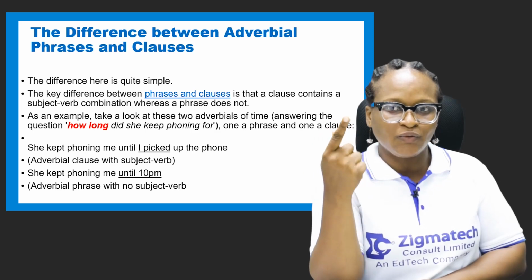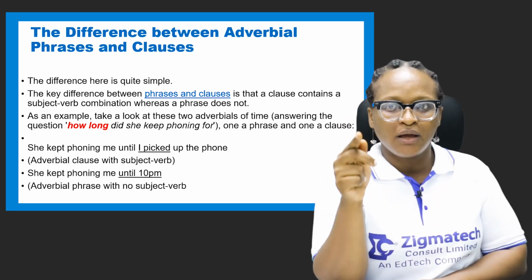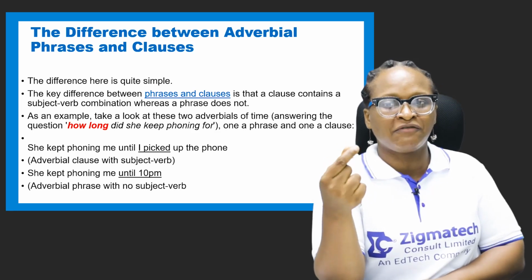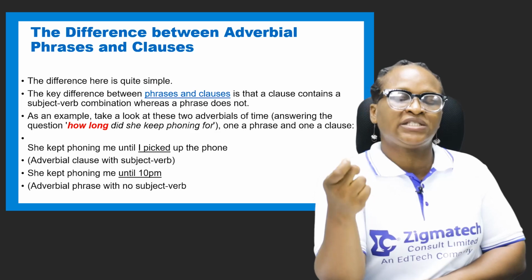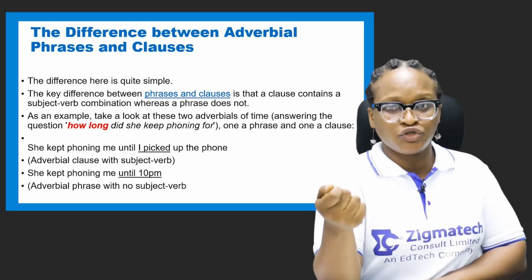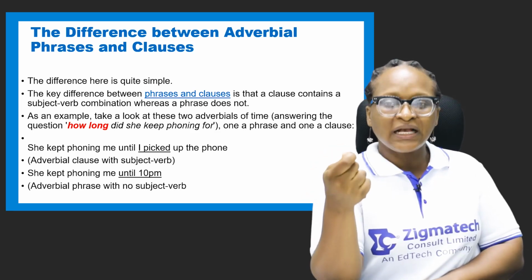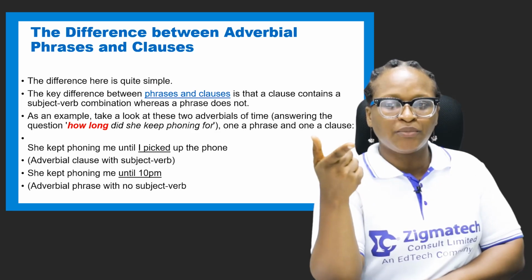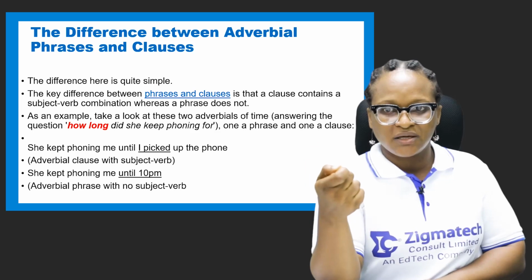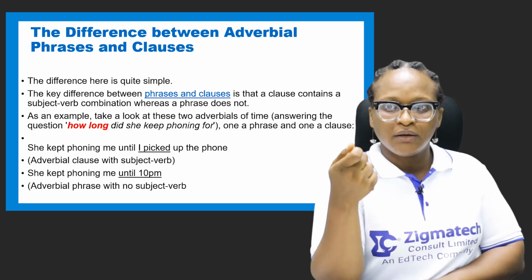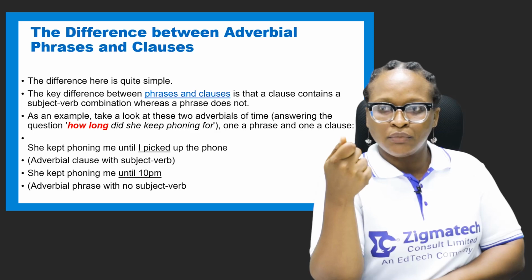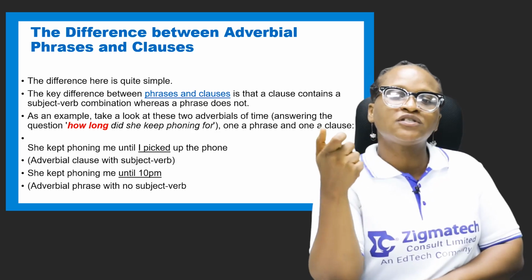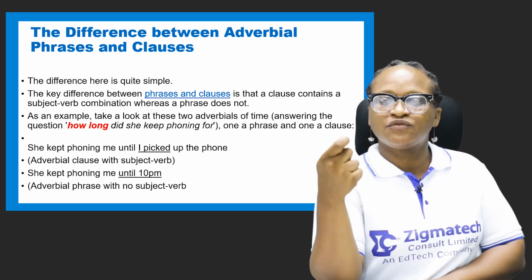That's the sentence number one. Why do we say so? Because I is there and picked is also there. Picked shows past tense. Remember I told us that finite verbs are verbs that show tense, but non-finite verbs do not show tense. So sentence number one has a verb, not just a verb, but a finite verb. It's showing us tense. What type of tense? Past tense. And as such, it is adverbial clause, and it modifies the verb phrase kept phoning.